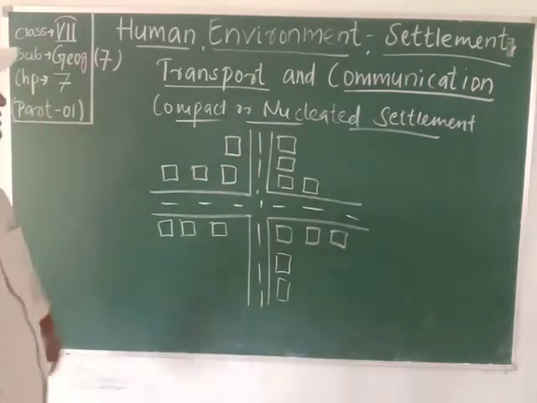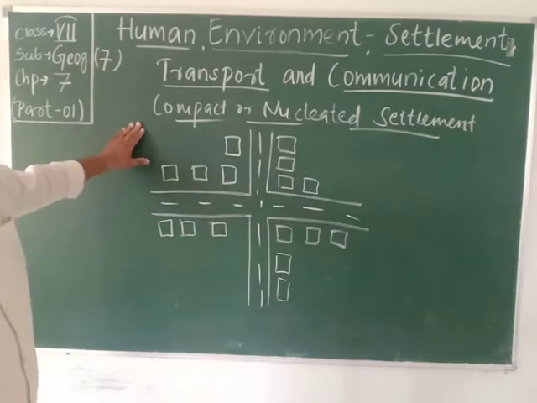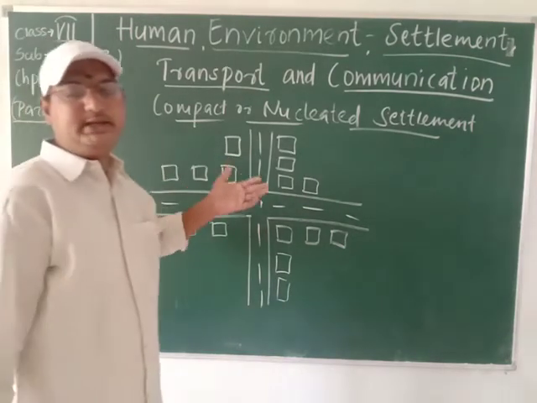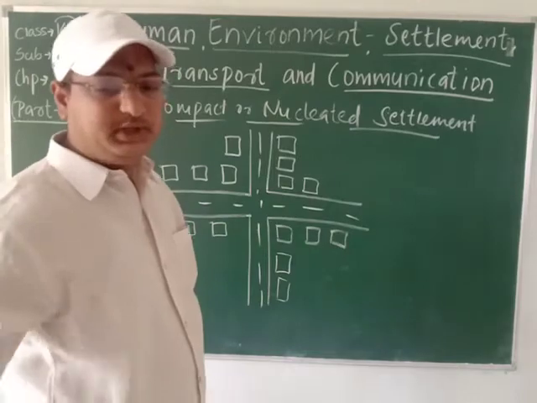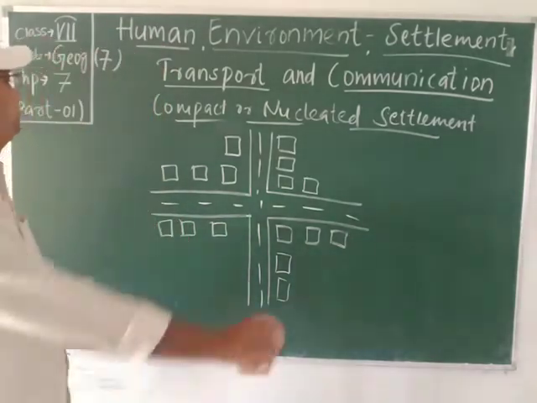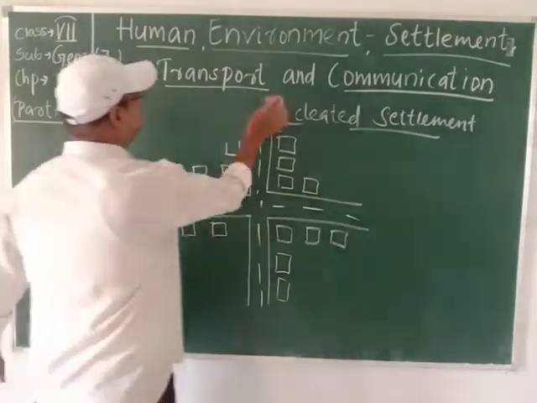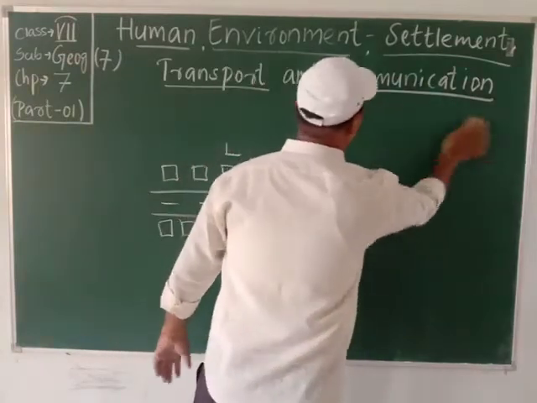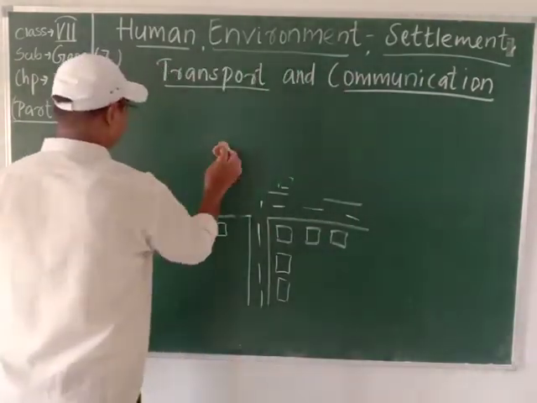This type of settlement is known as, students, compact or nucleated settlement. Okay, then students, we will move to the last one. This was the fourth one. The fifth one we will write, dispersed or scattered settlement.